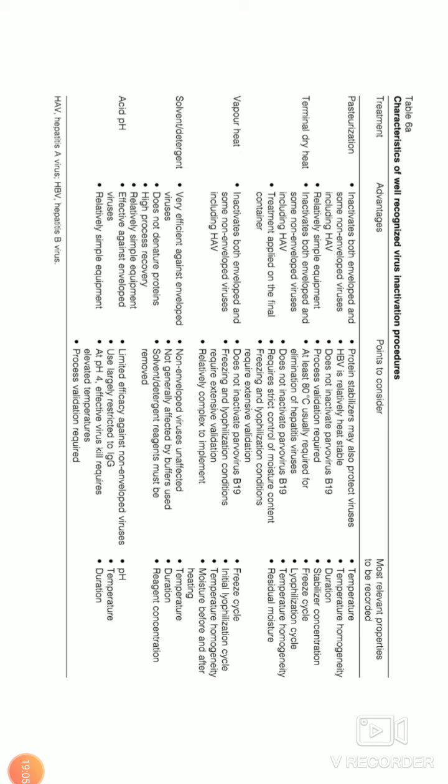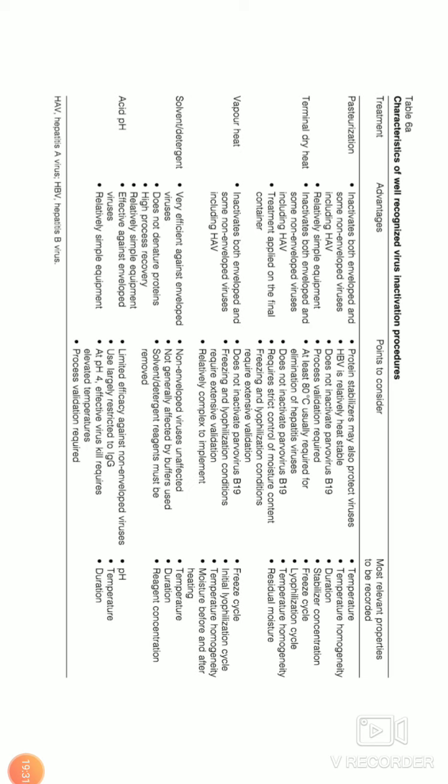And next is lowering the pH, like acid conditions. So you know that if you are taking plasma, these viral particles are bigger particles in the plasma, and they can be selectively precipitated using acidic pH. It is effective again against enveloped viruses.